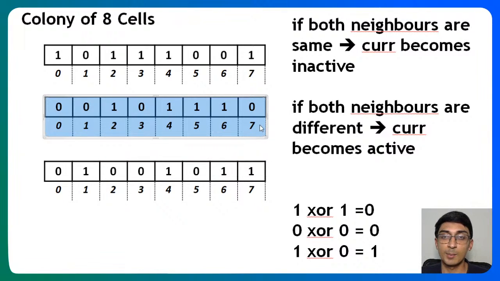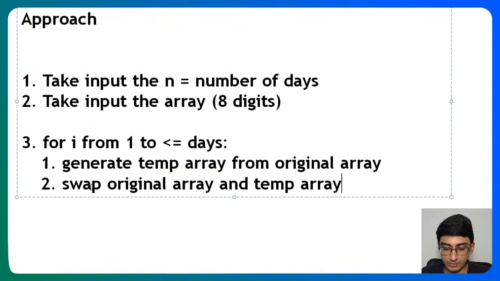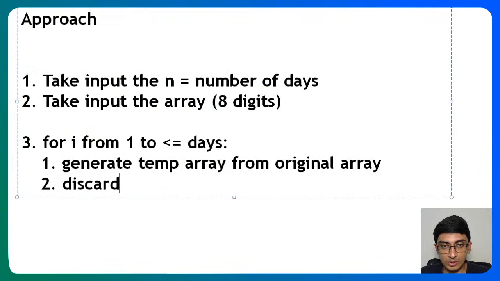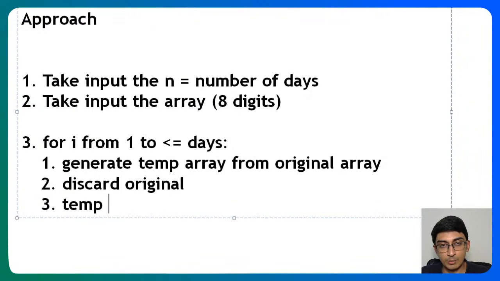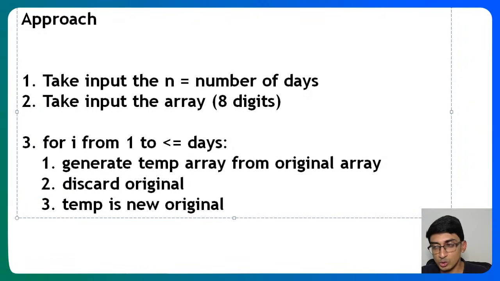We are not again and again just modifying the original array. We create a new array, we make the change, and then we discard the previous array and go ahead with the new array. So more than swapping, I could say you are probably discarding the previous array. So discard original, temp is the new original, right? You should mark the temp as the new original value. You take the previous array, discard it, and then the temp is the new original value that you will keep over here. Okay. Alright, so let's see how to implement this.